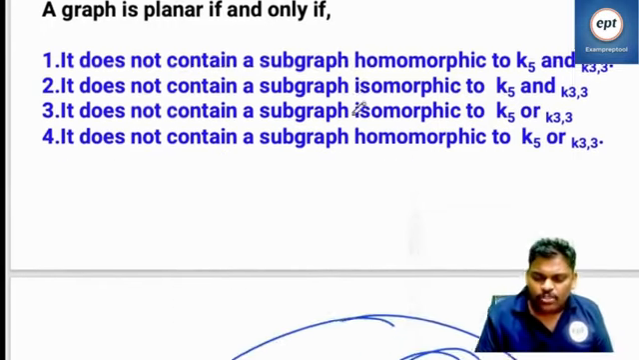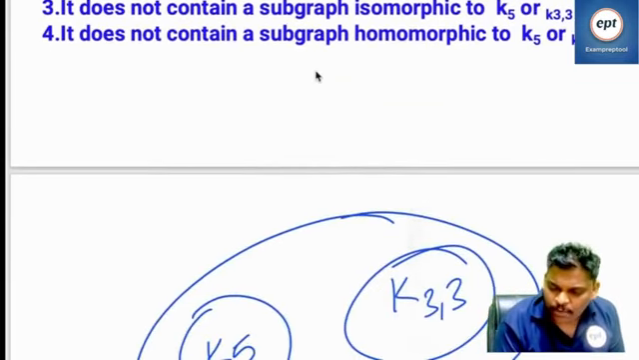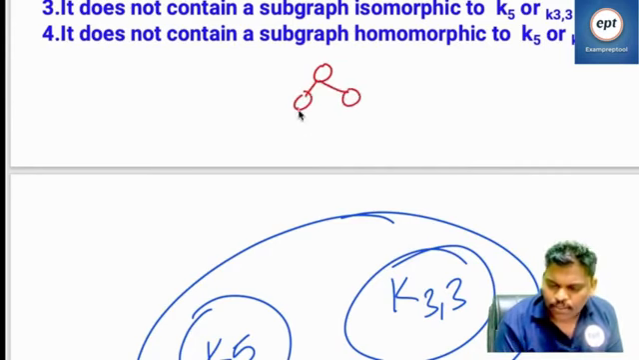Now I will ask you one small line. Can anyone help me now? Everyone give the answer.